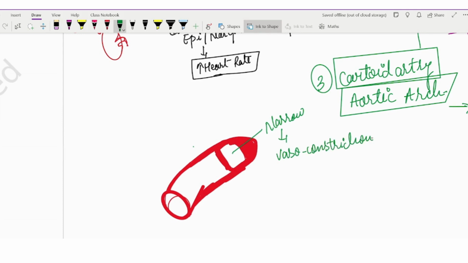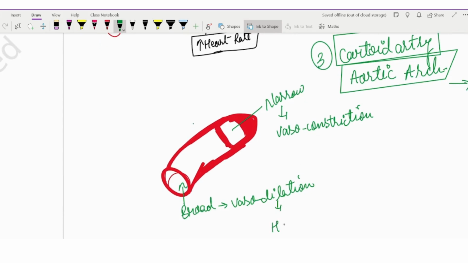And the other part, the broad lumen, is the indication for vasodilation. So vasoconstriction will cause high blood pressure or high heart rate, while vasodilation will show low heart rate or low blood pressure.